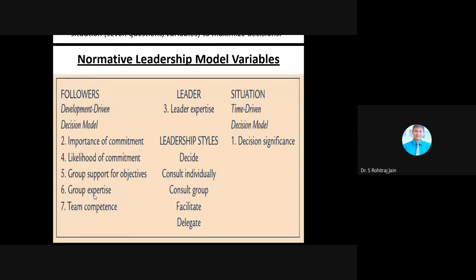And the last, that is the seventh point, that is team competence. See, this is one of the common things. If the team is very competent, then the result will be very fast, very effective. So here, the question that will come in team competence is: is the ability of the individuals to work together as a team to solve the problem high or low? So with high team competence, more participation can be used.